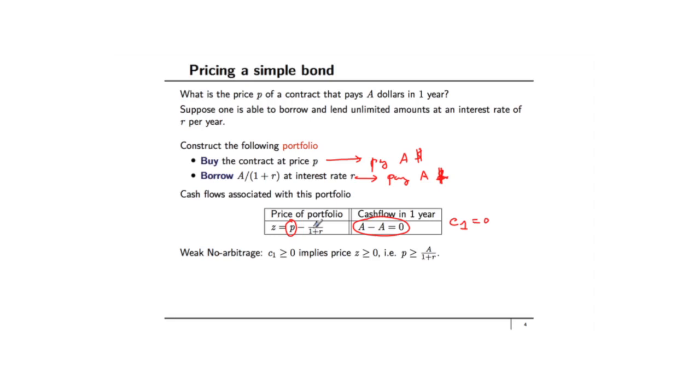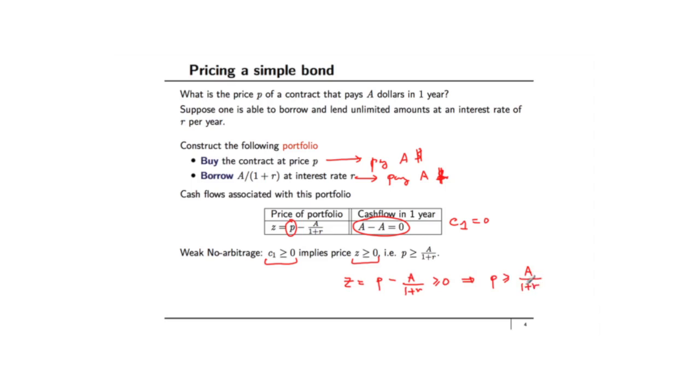Now let's use the weak no arbitrage condition. The weak no arbitrage condition says that if the cash flows in the future, and in this particular case, there is only one time in which there is a cash flow in the future, in 1 year, if the cash flows in the future are greater than or equal to 0, then the price must be greater than or equal to 0. C1 greater than or equal to 0 implies that the price of the portfolio Z must be greater than or equal to 0. Price Z is equal to P minus A divided by 1 plus R. This must be greater than or equal to 0, which means that P must be greater than or equal to A divided by 1 plus R.